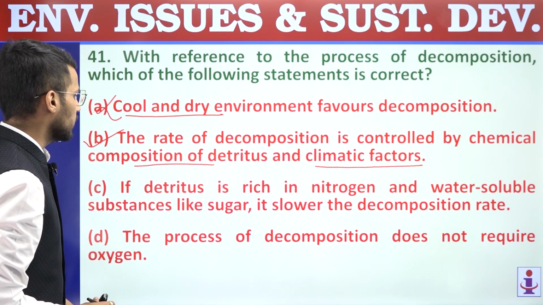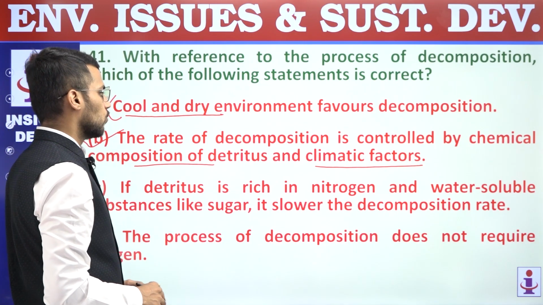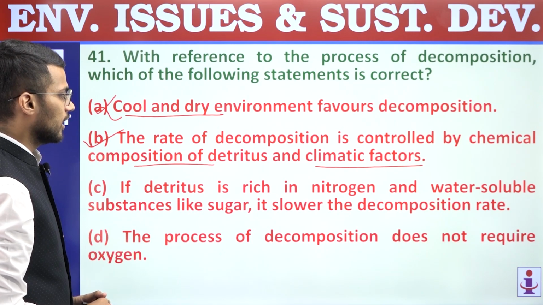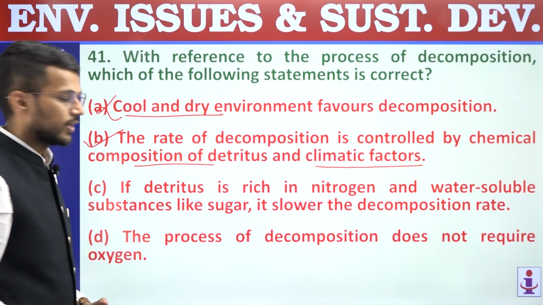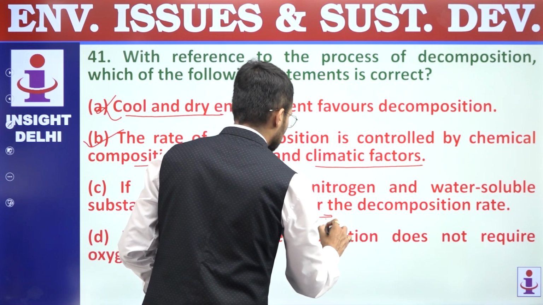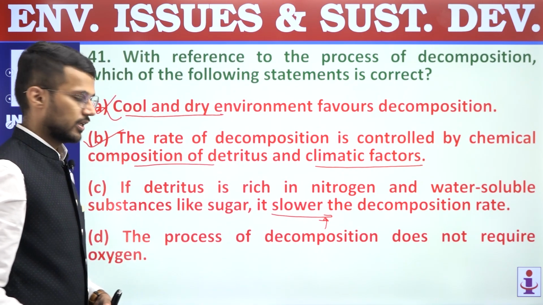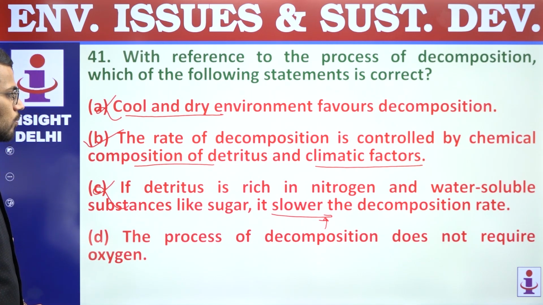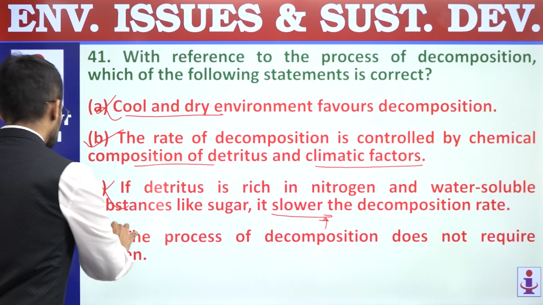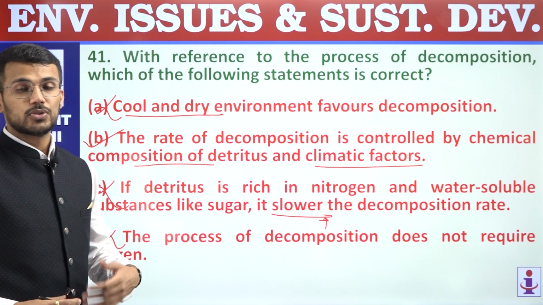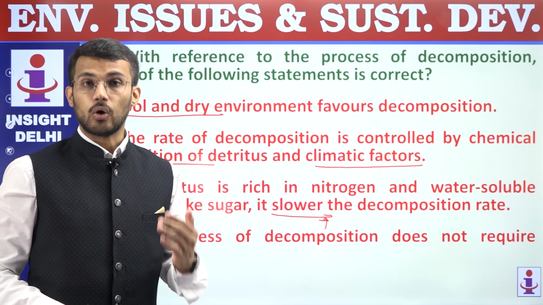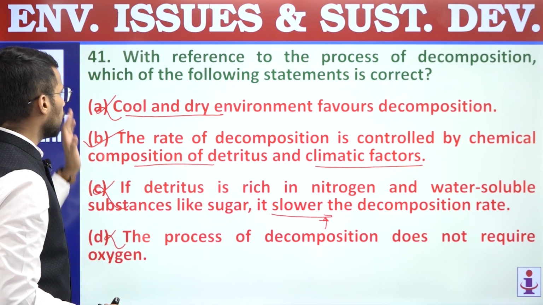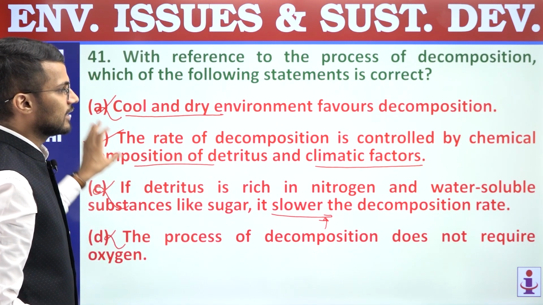C, if detritus is rich in nitrogen and water soluble substances like sugar, it slows the decomposition rate. So this is reverse. It will increase the decomposition rate, and that's why C is also incorrect. D, the process of decomposition does not require oxygen. Incorrect statement. The process of decomposition is an oxygen intensive process, right? So out of all these, only B is correct, and that is our answer.